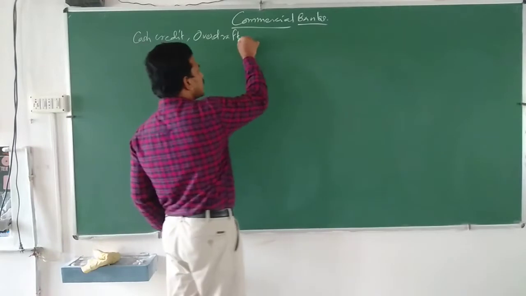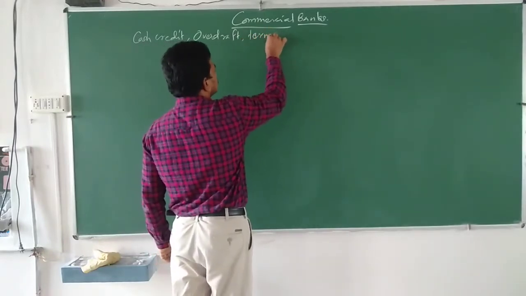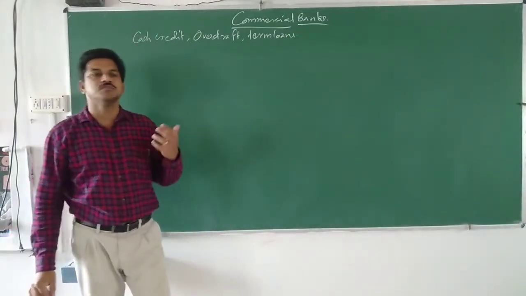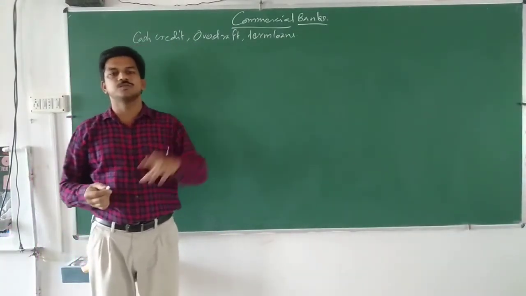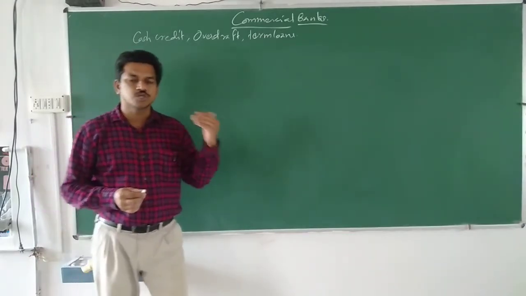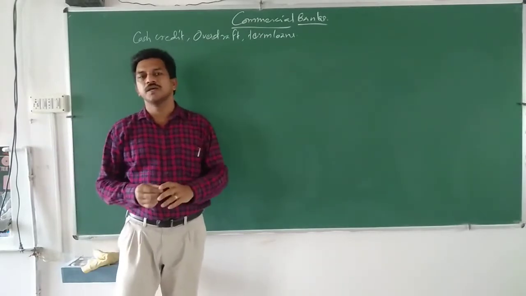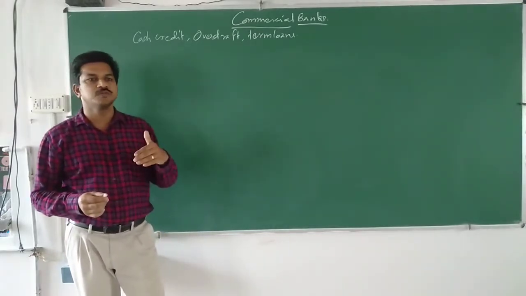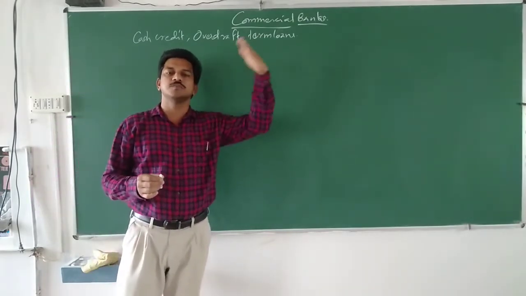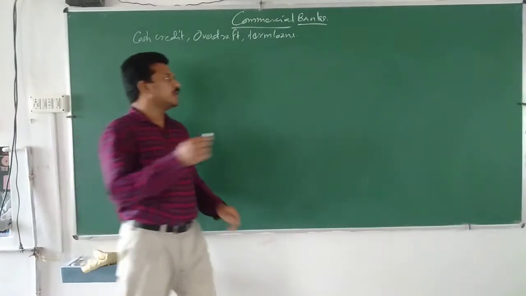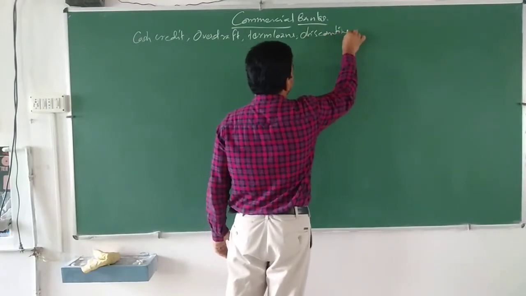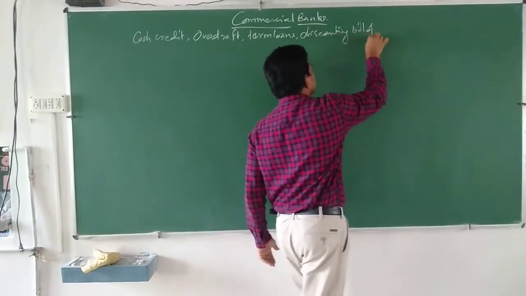Then apart from that, the bank gives term loans, like short-term and medium-term loans. These are the two types of term loans given by commercial banks. A short-term loan is for a period of up to 1 year and a medium-term loan for a period of 1 to 5 years, or sometimes up to 3 years or up to 5 years. Then we can discount the bill of exchange.